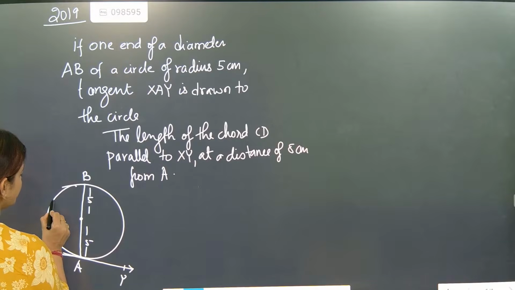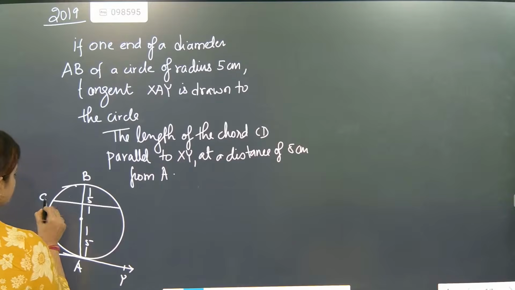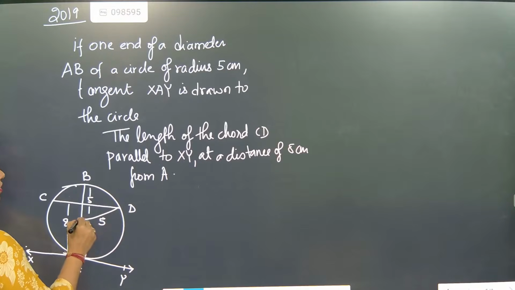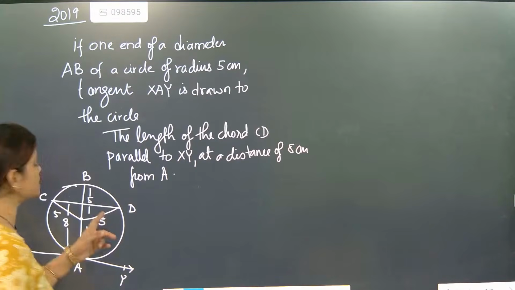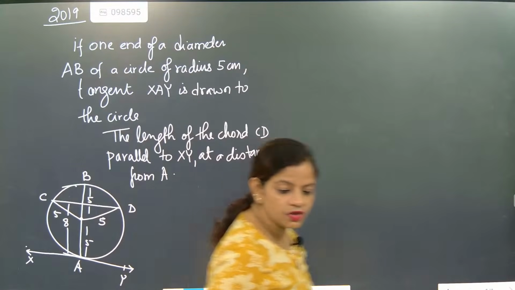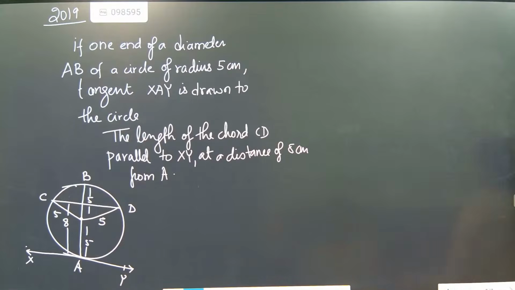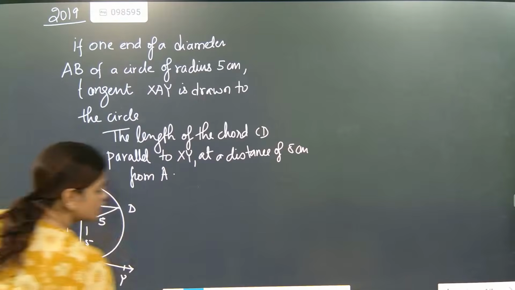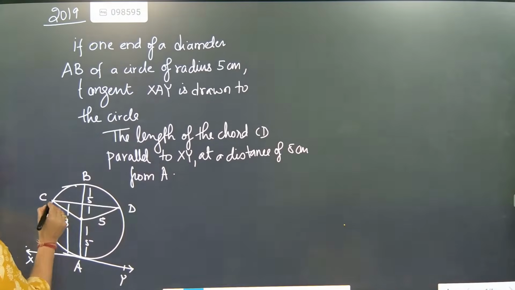So this will be better because now this CD is here. C and D. Got it? And what is the distance between them? 8 units. So this distance is 8 units. Can we tell what this is? This is exactly 5. All radius will be exactly 5. We know that a line drawn from the center of the circle to the chord is perpendicular to the chord and bisects the chord. Remember this part. Because we have to find the length CD. Understood? Our major target is to find the length CD.